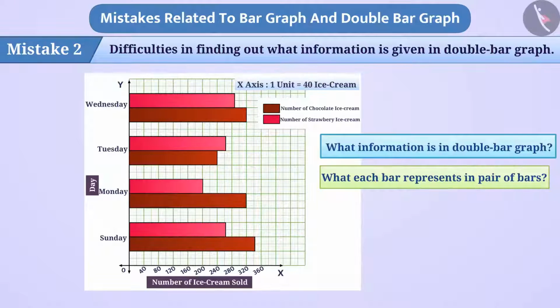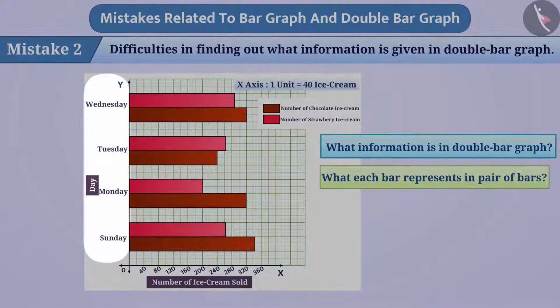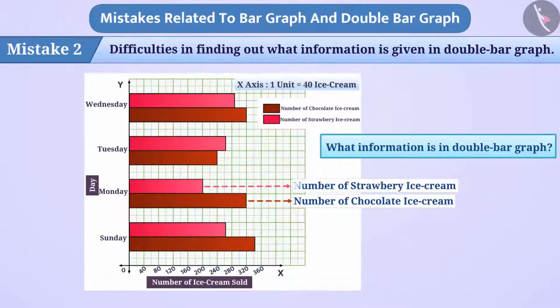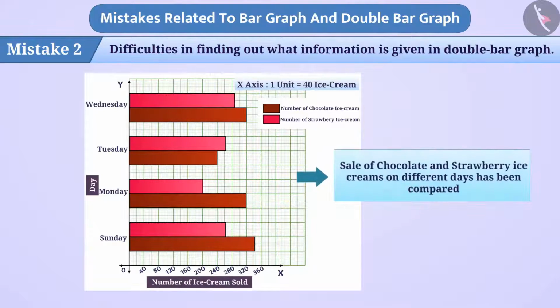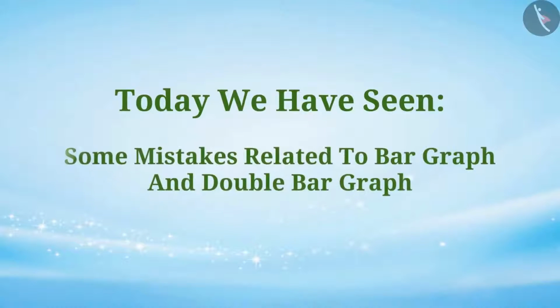Here, the number of ice creams sold is shown on the x-axis and the days are shown on the y-axis. Here, the brown bar represents the number of chocolate ice creams and the pink bar represents the number of strawberry ice creams. With this understanding, we can say that sale of chocolate and strawberry ice creams on different days has been compared in the double bar graph shown. So today we have seen some mistakes related to bar graph and double bar graph.